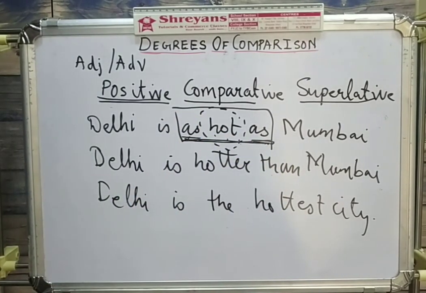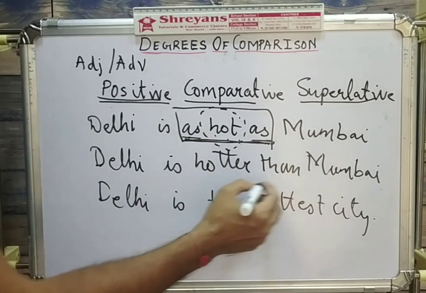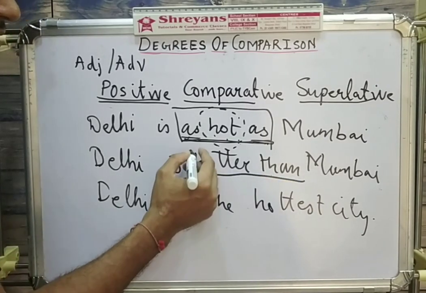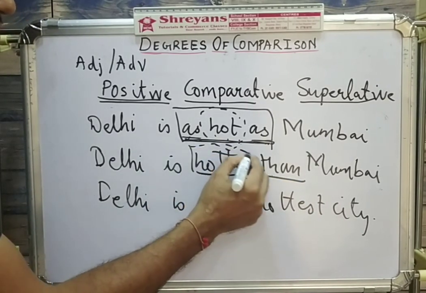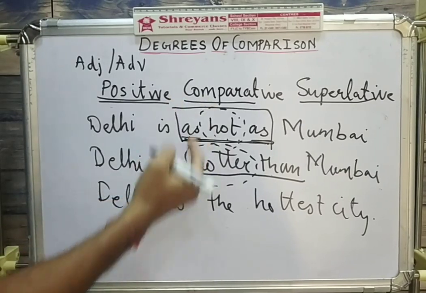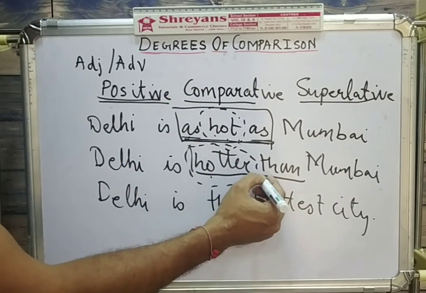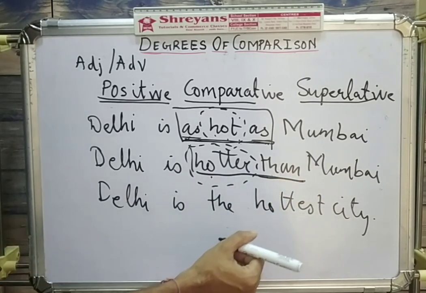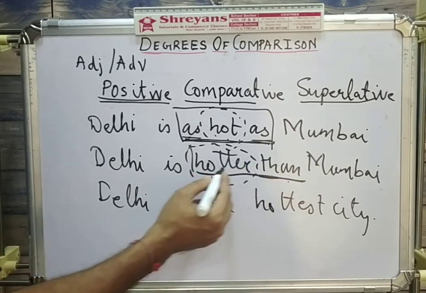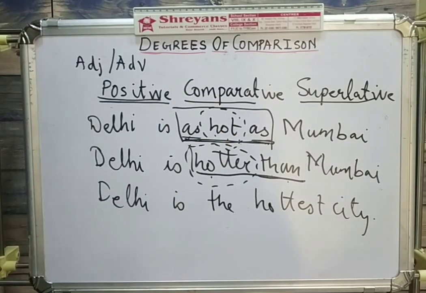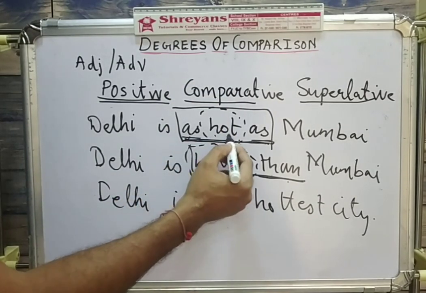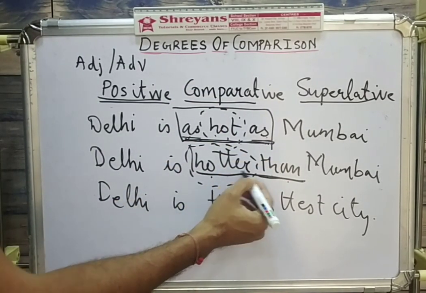Let us go to the comparative degree now. Delhi is hotter than Mumbai. If you see, hotter than. The adjective hotter here is in which form? Comparative form. So when I use the adjective in comparative form for comparison, immediately after it I have used an important word, than. So dash than is always a trademark of comparative degree. So positive degree as dash as, comparative degree dash than.